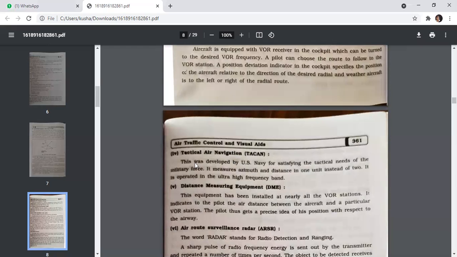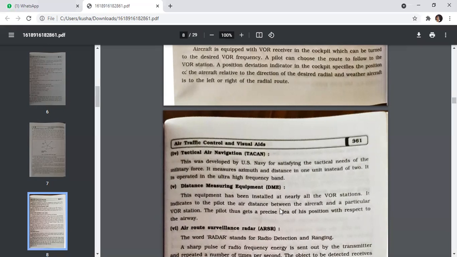Tactical air navigation. This was developed by the US Navy for satisfying the tactical needs of the military force. It measures the azimuth and the distance in one unit instead of two. It is operated in the ultra high frequency band. The next is distance measuring equipment.